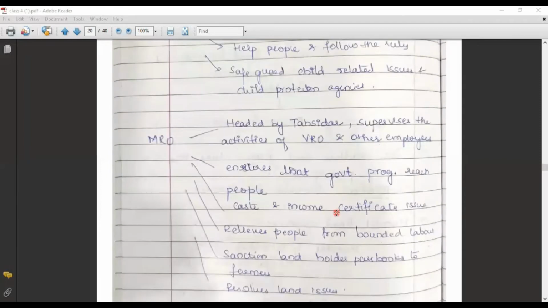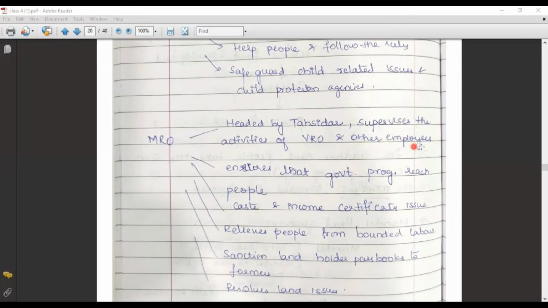Now coming to another public institution, the MRO, Mandal Revenue Office. This office is headed by the Thasildar. The Thasildar supervises the activities of the VRO, Village Revenue Office, and other employees of that office. They ensure that government programs given by the higher authorities are reaching the common people or not. That will be ensured by the MRO officer.